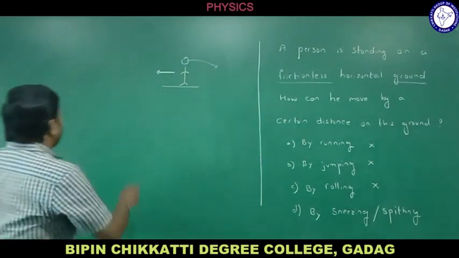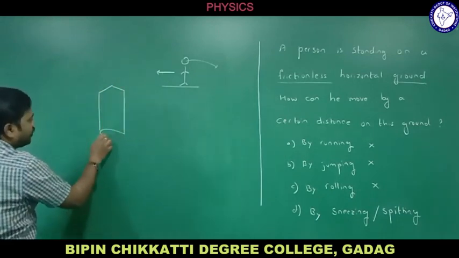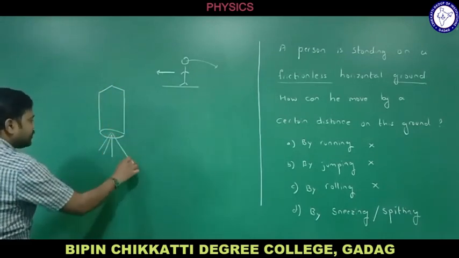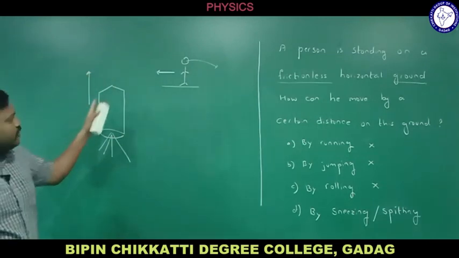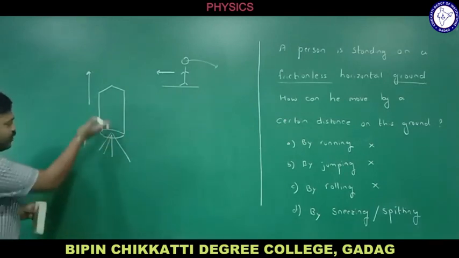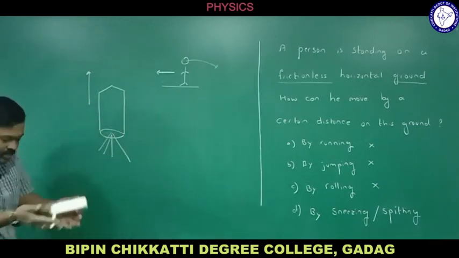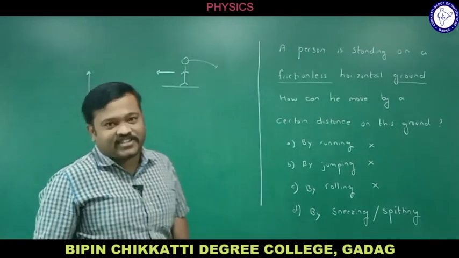Let me take a rocket here. If I consider this is a rocket, it spits mass and it moves in the forward direction. So the same concept we can apply for the rocket also. That means if it loses mass during the motion, it moves in the forward direction. How does it happen? Let us understand.